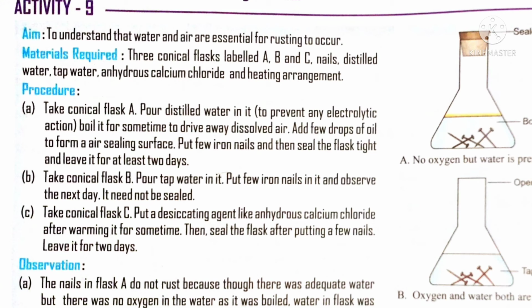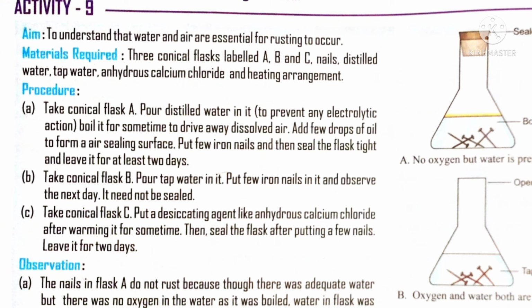So what happened? The top layer of the water is blocked by oil. So this iron gets water but it does not get oxygen because this oily layer blocks the entry of oxygen. So rusting will not take place. Whereas in conical flask B you are taking iron and water and there is no lid, so oxygen is entering inside the water. Here also you are taking a nail. The nail which is present in conical flask B is getting enough oxygen and water,